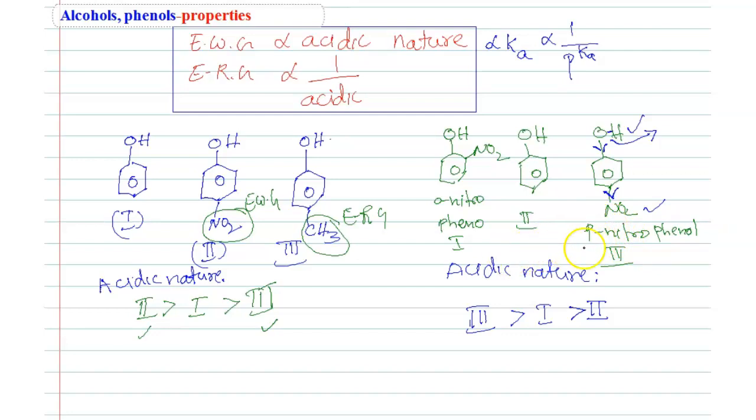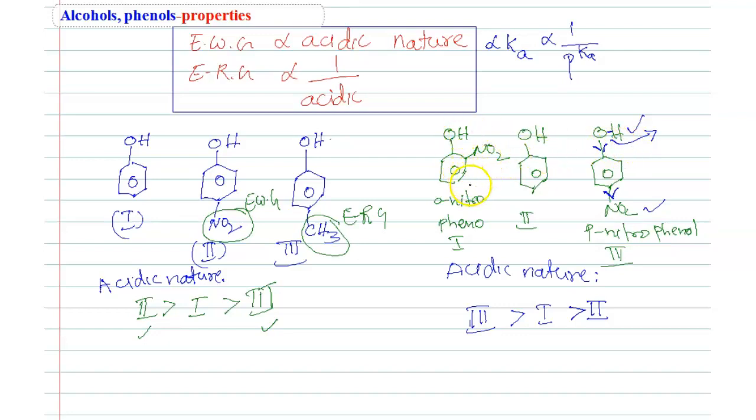So compared among 1, 2, 3, the third, paranitro, has more acidic nature, and then orthonitro. In case of phenol, there is nothing, no withdrawing group, so it is least acidic. In case of para, electron density on OH will be reduced more. H releases very easily compared to ortho. That's why it is more acidic.